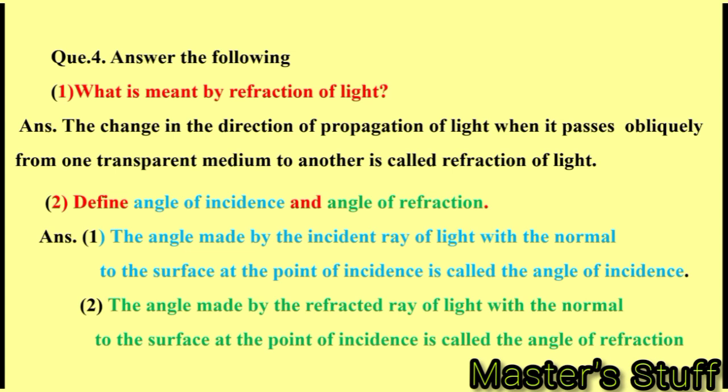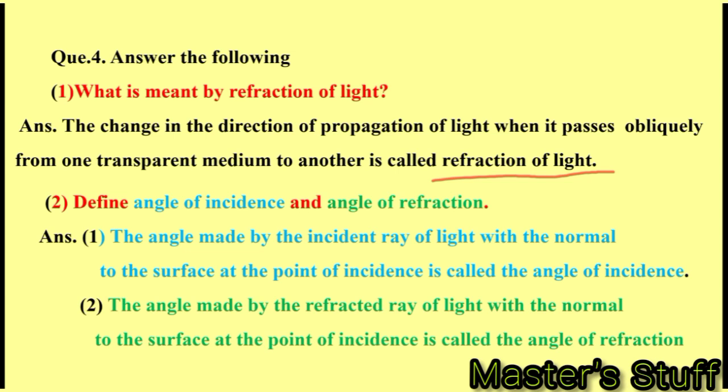Question number 4. Answer the following. What is meant by refraction of light? The change in the direction of propagation of light when it passes obliquely from one transparent medium to another is called refraction of light. Again, listen once more. The change in the direction of propagation of light when it passes obliquely from one transparent medium to another is called refraction of light.